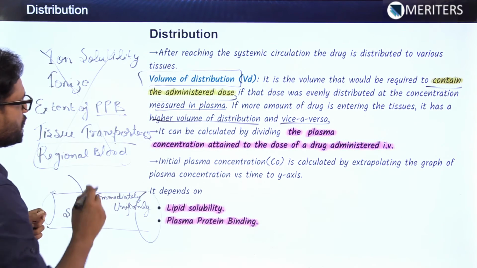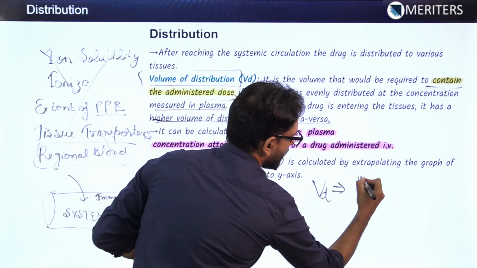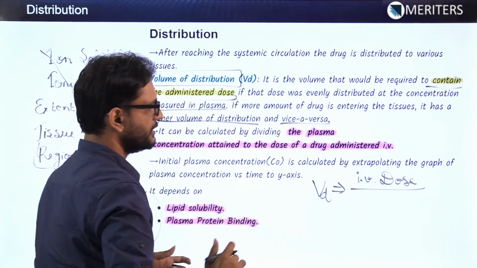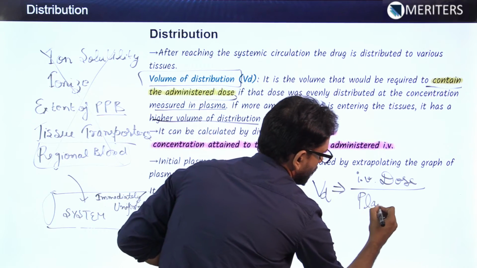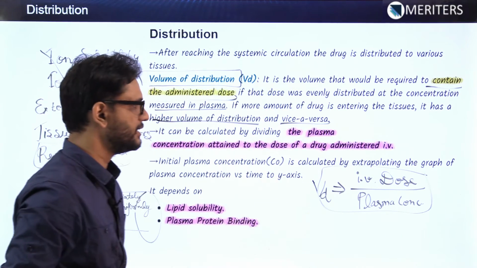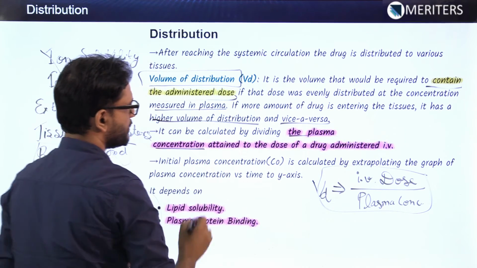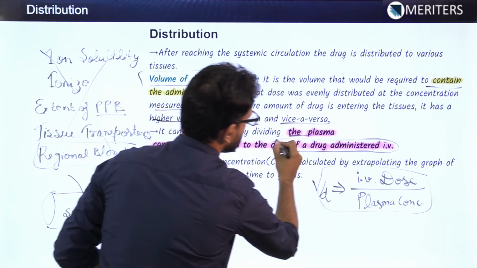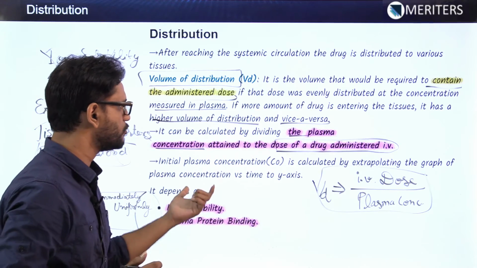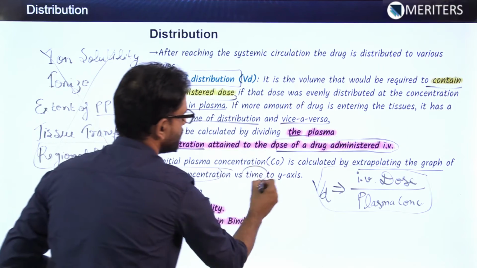I'll explain it again. If we want to calculate the volume of distribution, then it will be the IV dose, if we are giving some dose of a certain drug through IV, divided by plasma concentration. So that's how we can calculate the volume of distribution. It can be calculated by dividing the dose of a drug administered through IV route by the plasma concentration attained. The initial plasma concentration is very easy to calculate by using the AUC or by extrapolating the graph of plasma concentration with time.